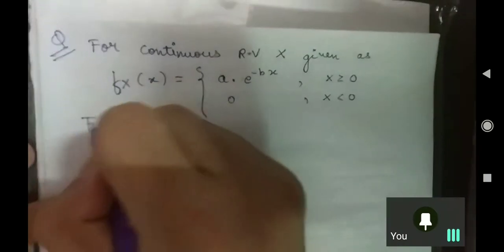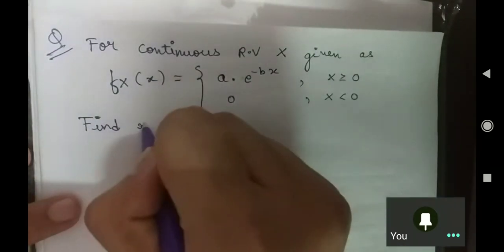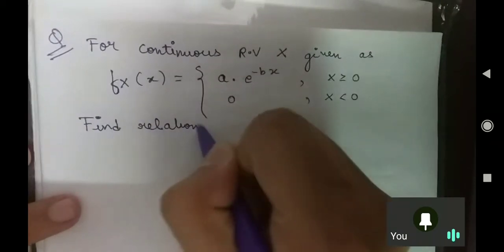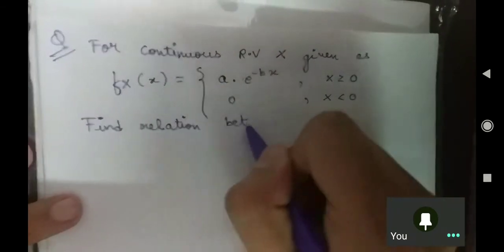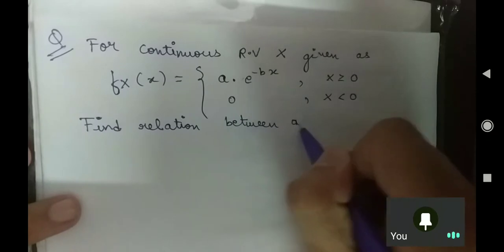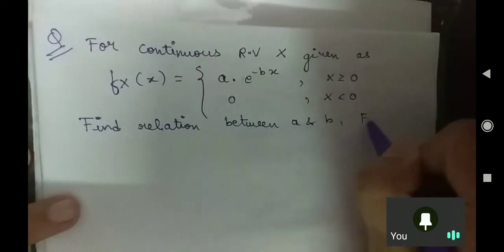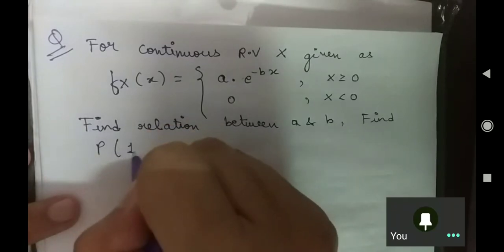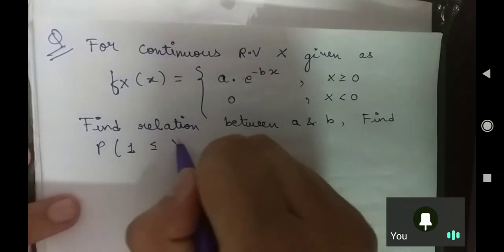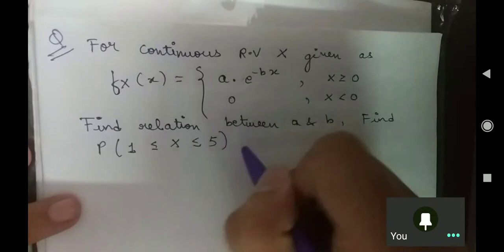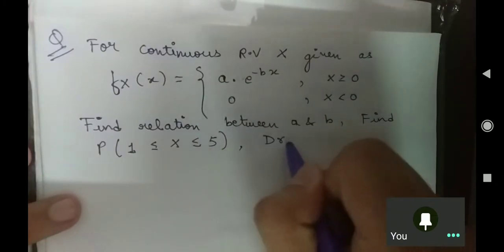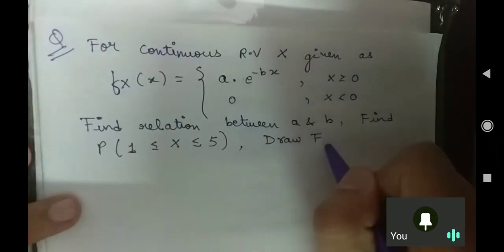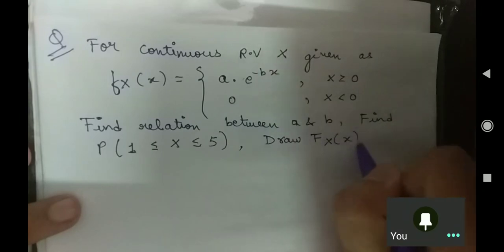What I am asking: find the relation between a and b, and find p of x greater than or equal to x and less than or equal to 5, and at last draw your fx of x.